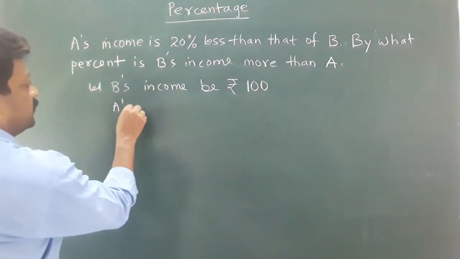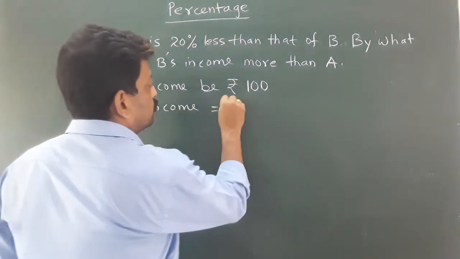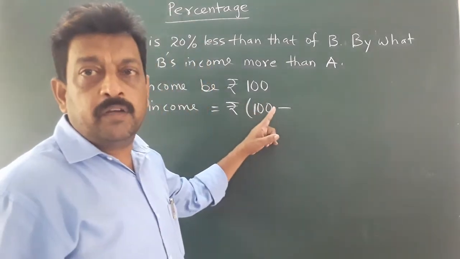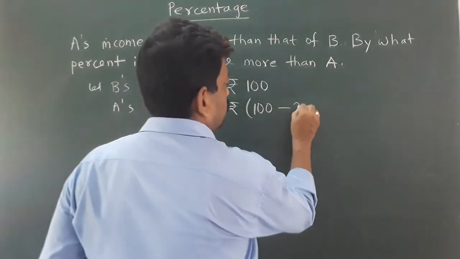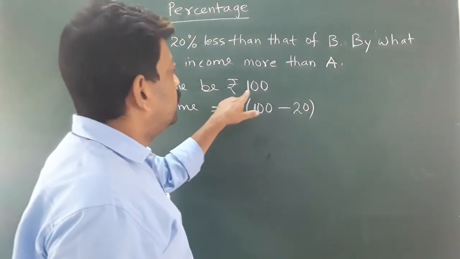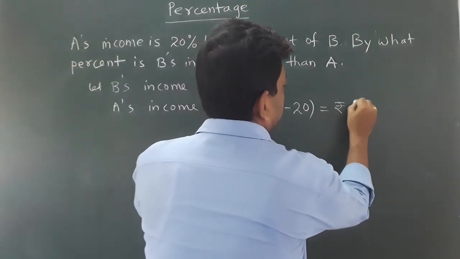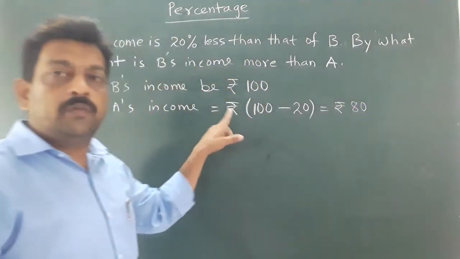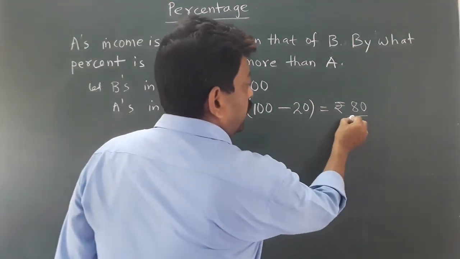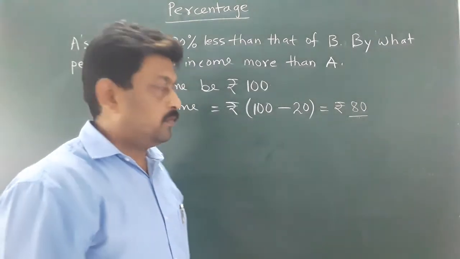So A's income equals 20% of 100 means 20. I am not going for calculation, I am directly doing this. So if B is earning 100, then A is earning rupees 80, 20% less. Now, as compared to 80, what percent is 100 more?